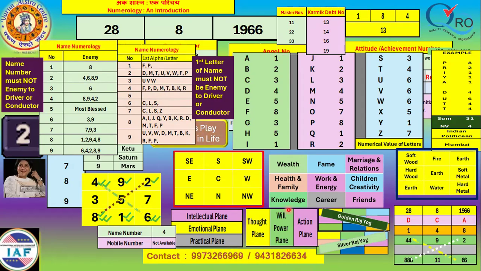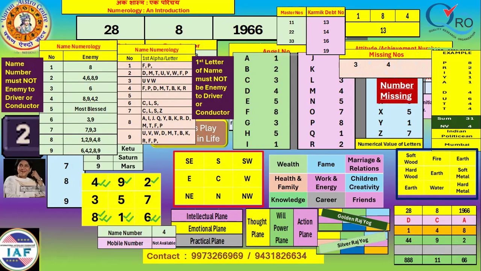If the name number or any birth date or any particulars are a master number or karmic debt number, proper analysis should be done. This is a matter of an advanced course, so here it will take too much time. So let us proceed further.